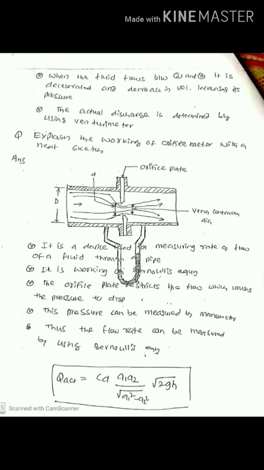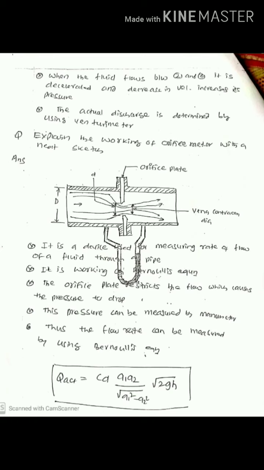It is a device used for measuring the rate of flow, or discharge, through the pipe. Again, it works on the principle of Bernoulli's theorem or Bernoulli's equation, and the plate restricts the flow, which causes a pressure drop. When the fluid is flowing through this pipe, there is a restriction due to which the pressure drop takes place. This pressure can be measured by using the manometer connected between the two ends, and the flow rate is given by the equation: actual flow Q actual is C_D into A1 A2 divided by the square root of (A1 squared minus A2 squared), into the square root of 2gh.